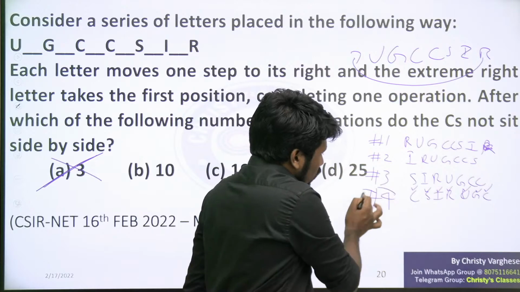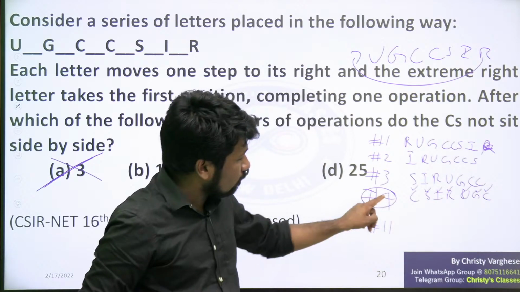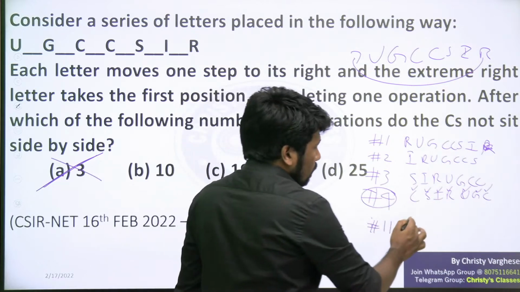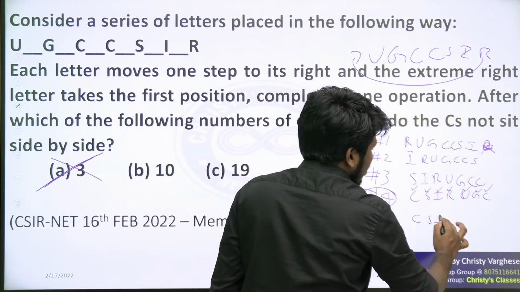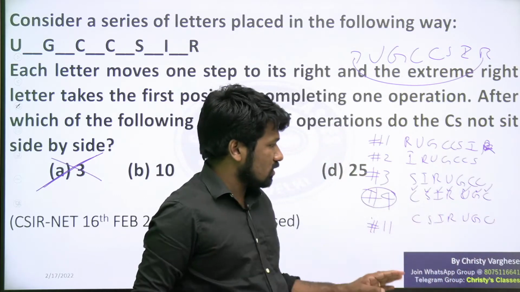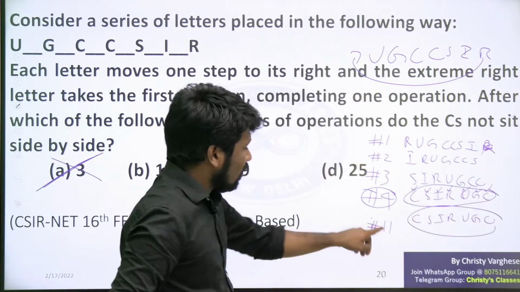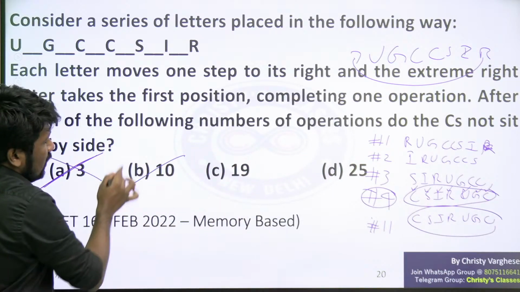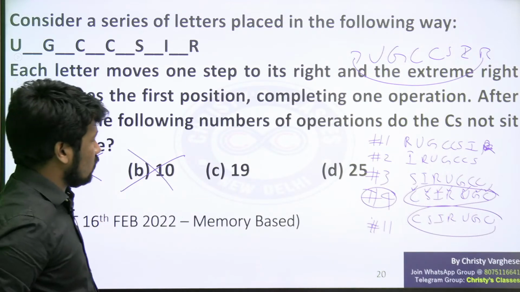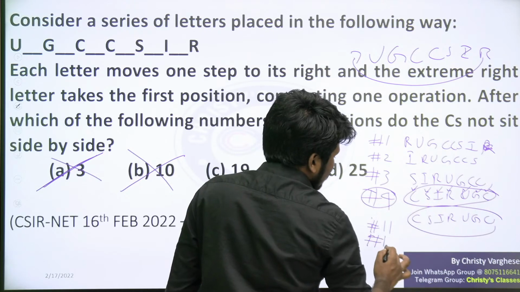That means operation number 4 means now after operation number 11 it will happen again. 4 plus 7, 11. After operation number 11, the same CSIRUGC will be the situation. This is the situation we need. So 11 also can be the answer, but unfortunately 11 is also not there. 10 is there, that is not possible. So now the plus 7 idea, we can say the modulo 7 idea.